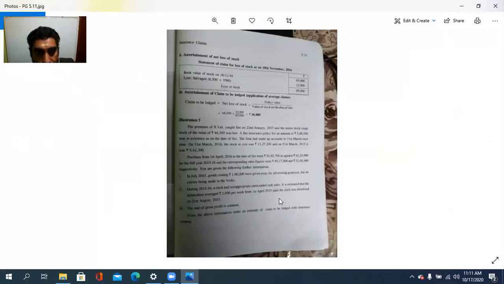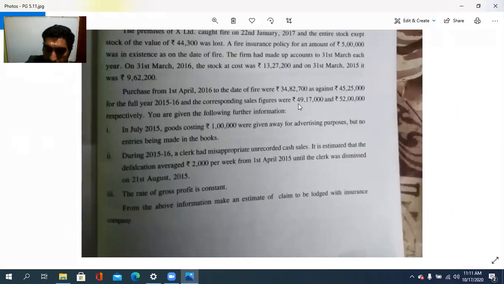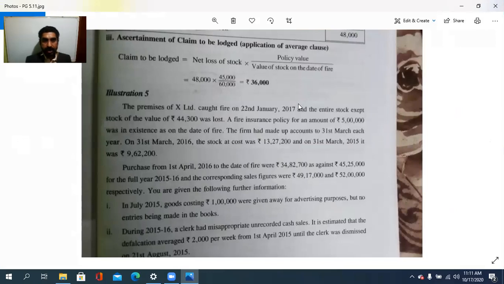Illustration 5. The premises of X Limited caught fire on 22nd January 2017, and the entire stock except the stock of the value of 44,300 was lost. A fire insurance policy for an amount of 5 lakh was in existence on the date of fire. The firm made up accounts up to 31st March each year. On 31st March 2016, the stock at cost was 13 lakh 27,200, and on 31st March 2015 it was 9 lakh 62,200.